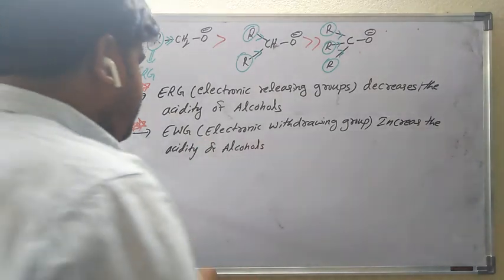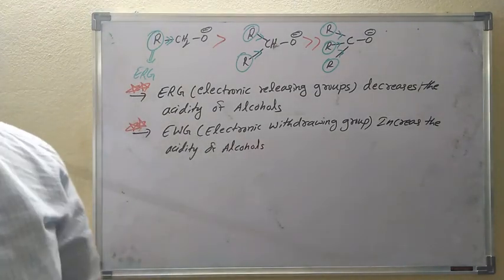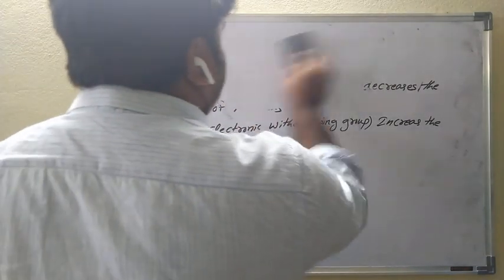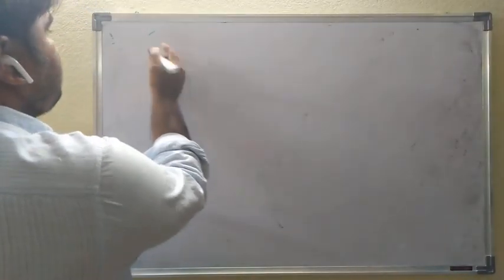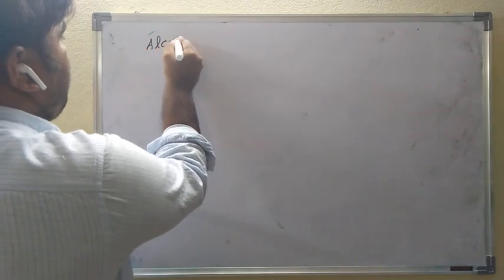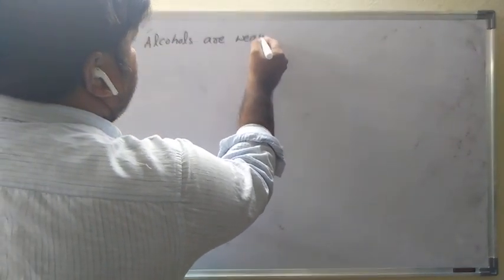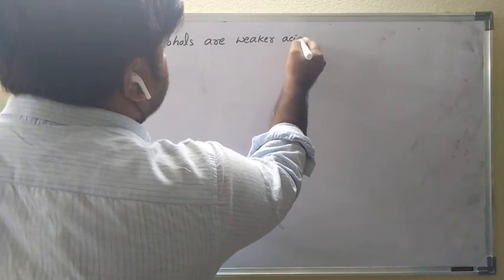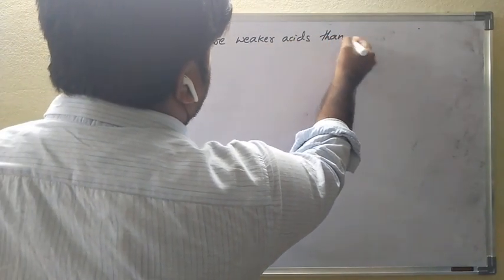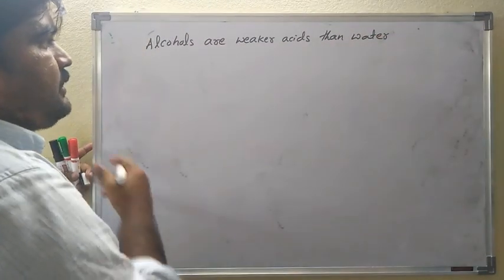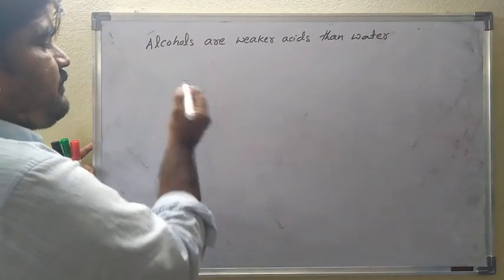And the next point: alcohols are weaker acids than water. This can be explained by an equation.